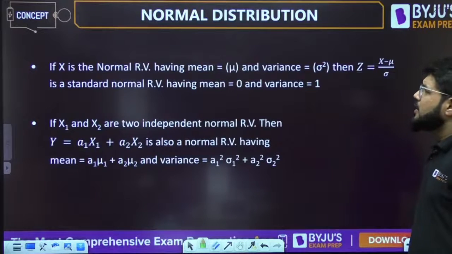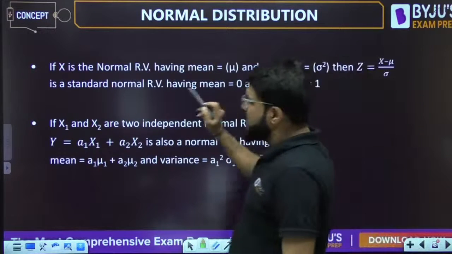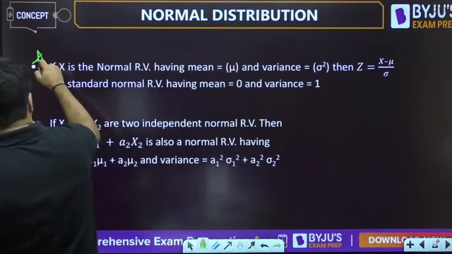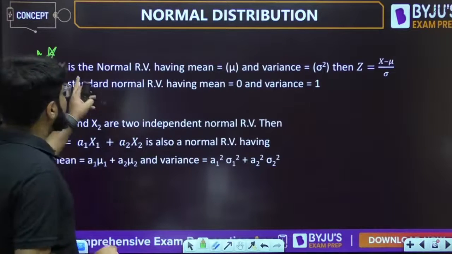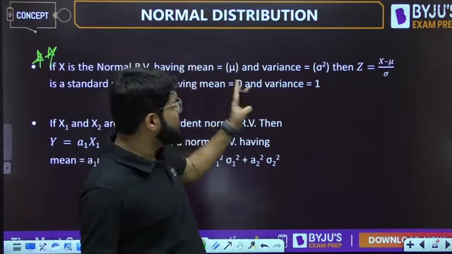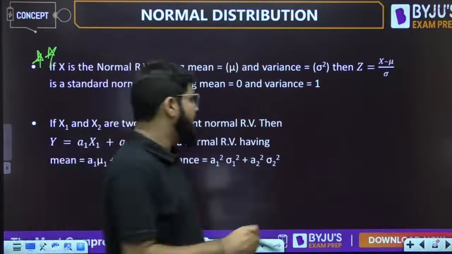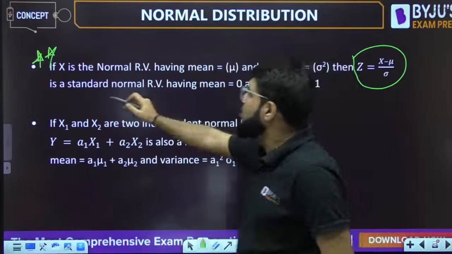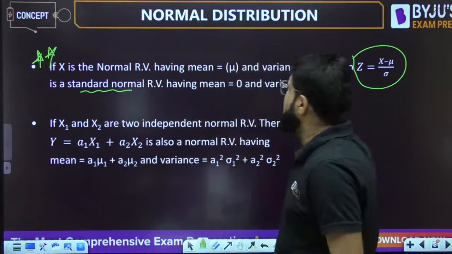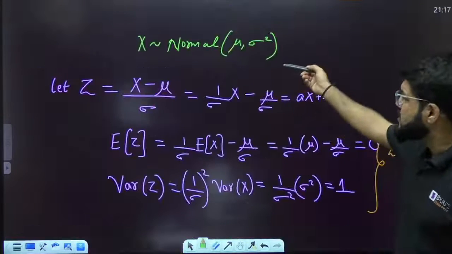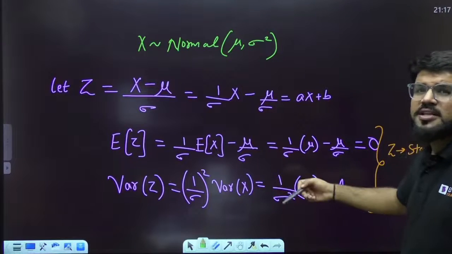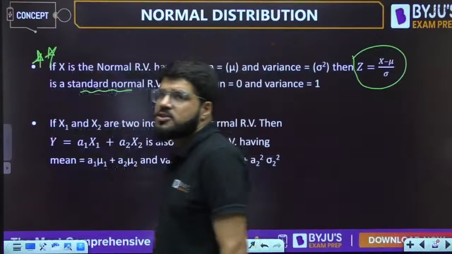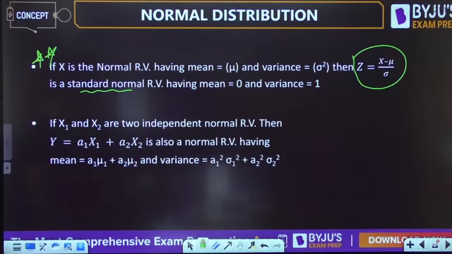Then, I already told you one very important point: if x is a normal random variable having any mean mu and variance sigma square, then z equal to (x minus mu) by sigma becomes a standard normal random variable having zero mean and unit variance, as we just discussed. (X minus mu) by sigma makes it a standard normal distribution.